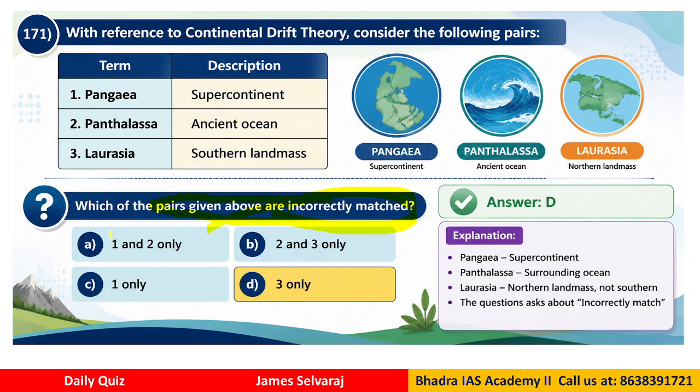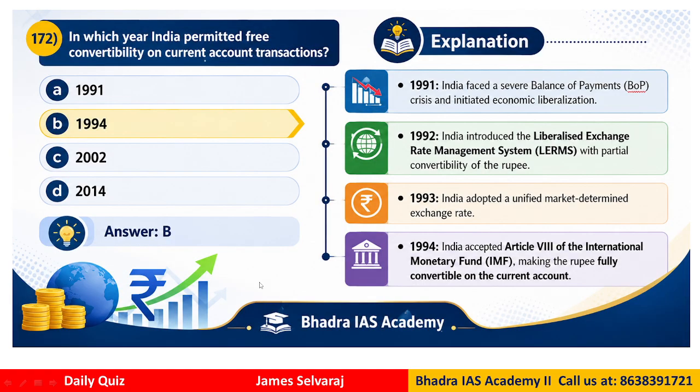So now which of these are incorrectly matched? Our question is which are incorrectly matched. So the correct answer is D, that is only 3 is not correctly matched, because Pangaea actually means the supercontinent when the landmass was together at one time, and Panthalassa is the ancient ocean surrounding the landmass. So only 3 is not properly matched. Okay, so when you ask which is incorrect, the answer is D, only 3 is not correctly matched. Question 172. In which year India permitted free convertibility on current account transaction?